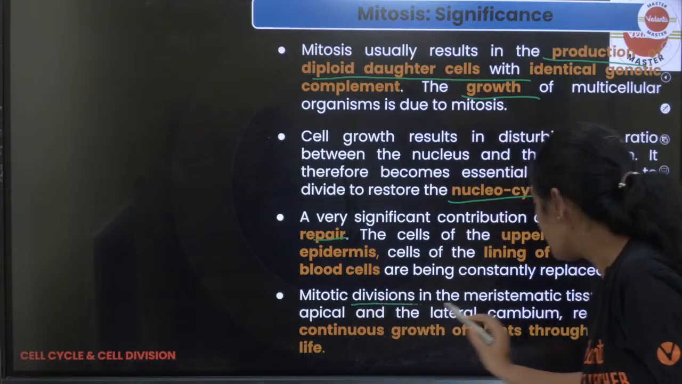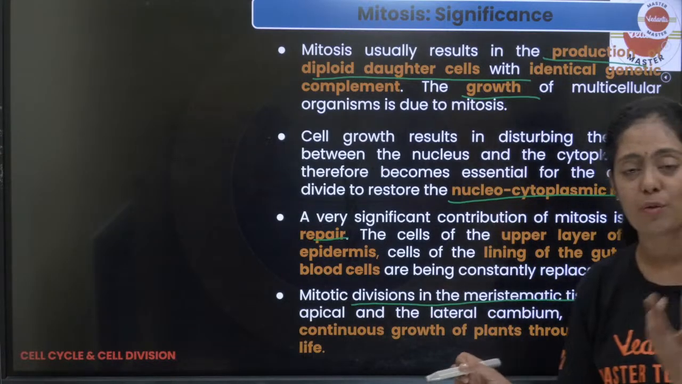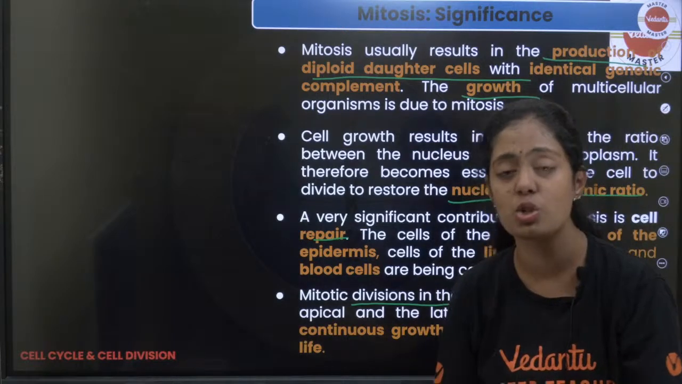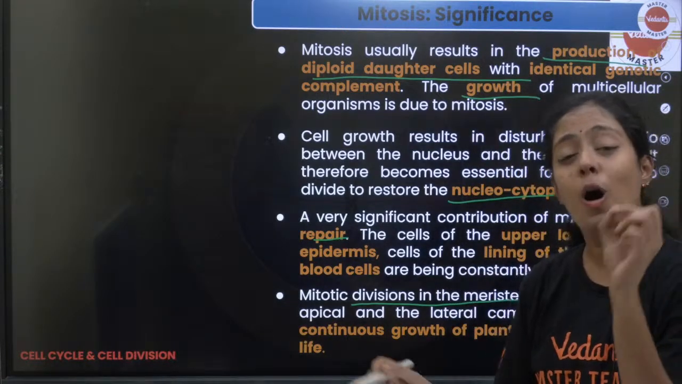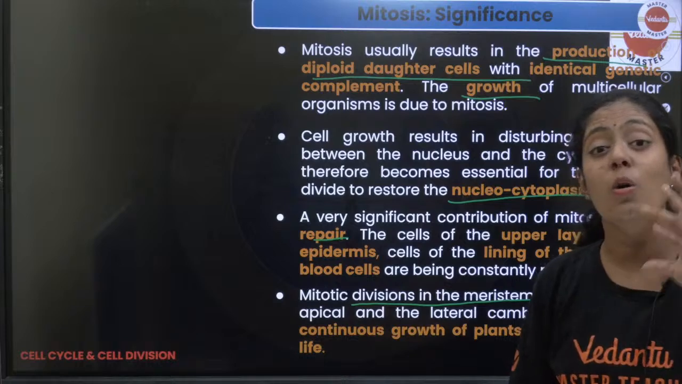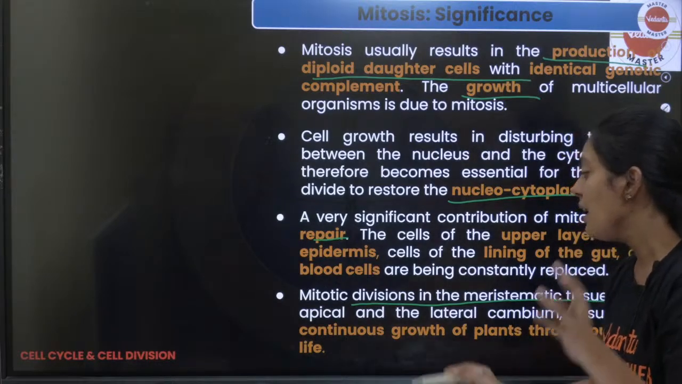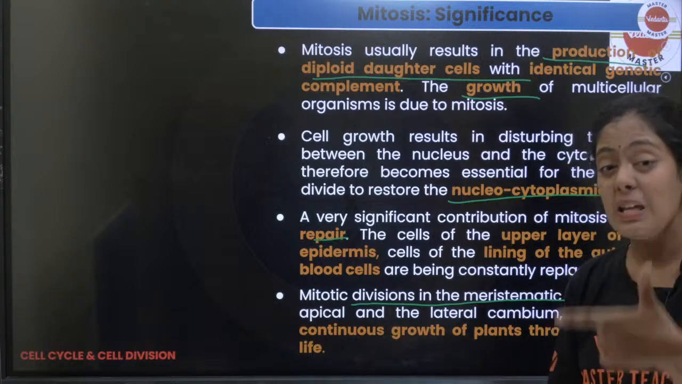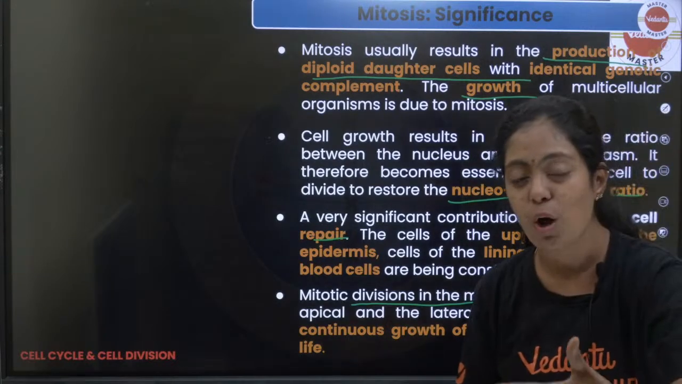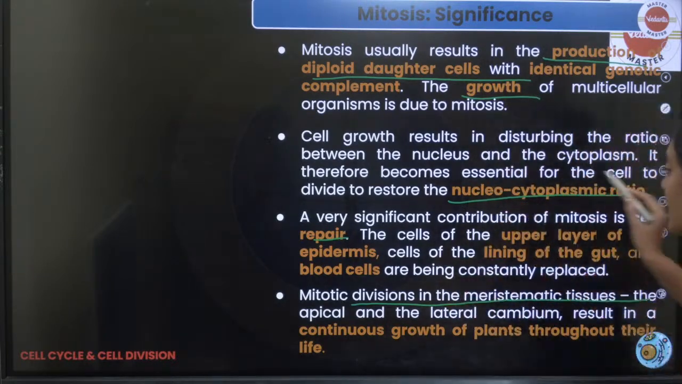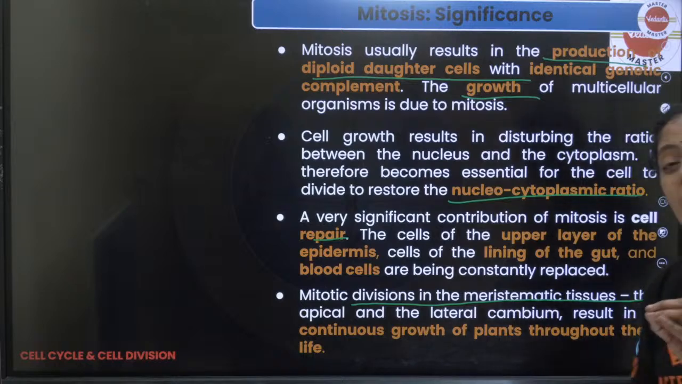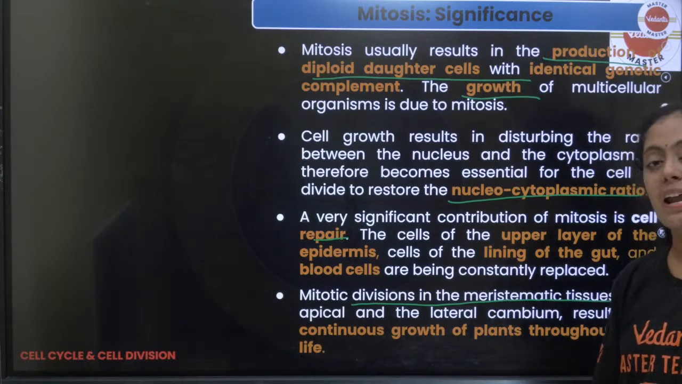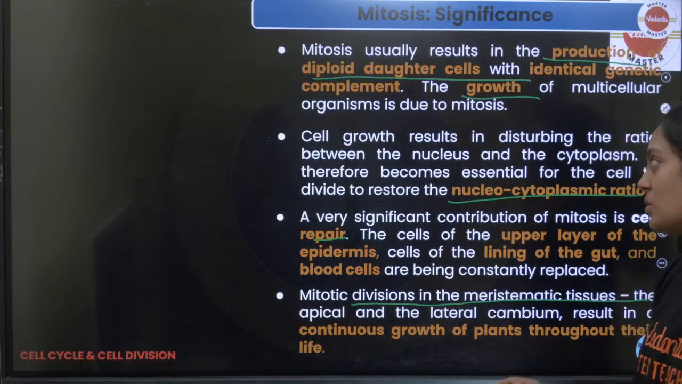Then mitotic division in the meristematic tissue. I think all of you know about plants. In plants you have a simple permanent tissue called meristematic tissue that shows growth, right? All this meristematic tissue undergoes rapid mitotic division and helps in growth of an organism. So growth, repair, it helps to maintain the diploid nature and also the nucleocytoplasmic ratio. They are all the significance of mitosis. Okay, 3 marks கேட்கலாம். What are the significance of mitosis ன்னு சொல்லி?